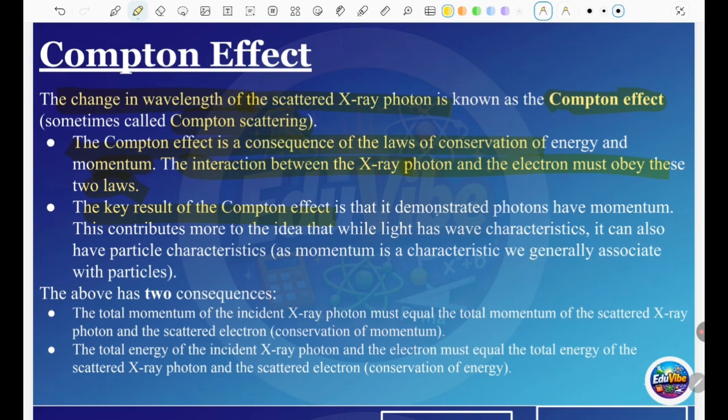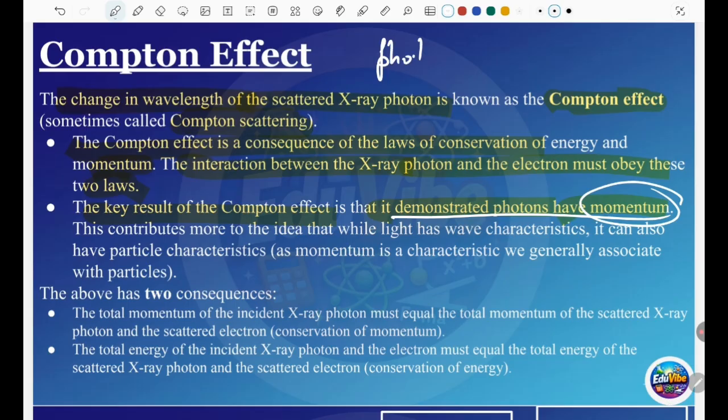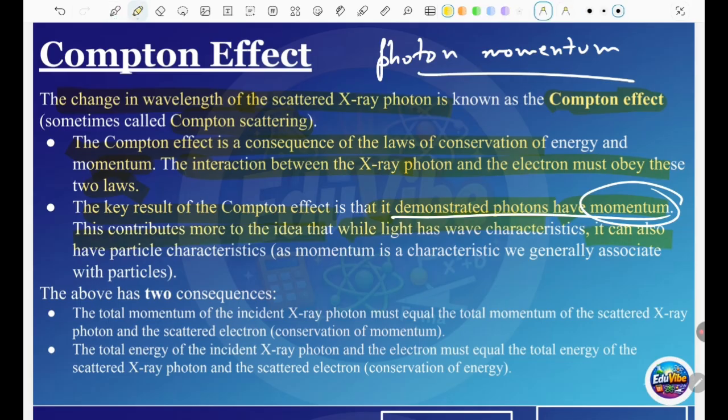The key result for the quantum effect is that it demonstrates that photons have momentum. From here, they come to know what the photon momentum is. We will learn more about photon momentum in the next lesson. This contributes to the idea that while light has wave characteristics, it can also have particle characteristics. Momentum is a characteristic we generally associate with particles.